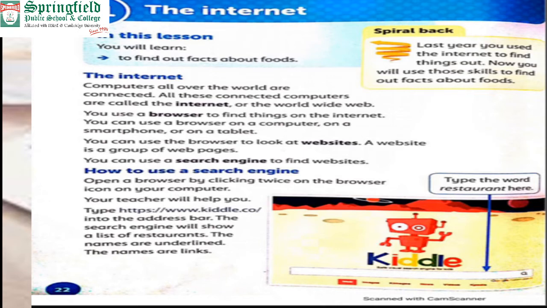When all computers are connected together in a loop, in some form of physical structure, which in computer terms we call topology, they are called the internet or the World Wide Web, triple W. Okay, how do we use a browser to find the things available on the internet? With the help of the web browser. A web browser is basically an application through which we get data from web pages and websites, on a cell phone, a tablet, a laptop, or a desktop computer.